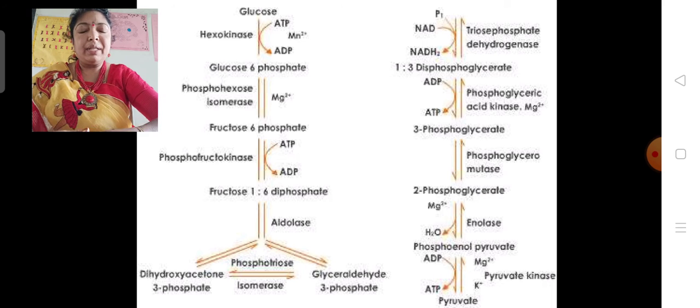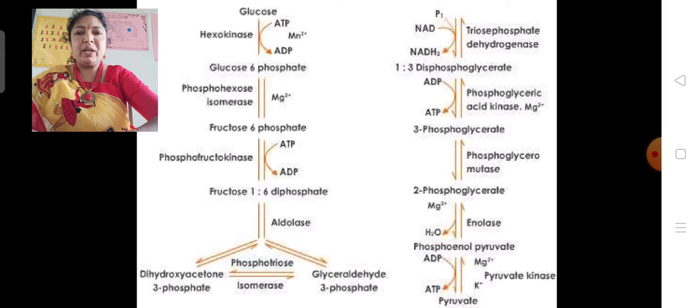Let us discuss glycolysis. In this, 10 reactions occur, of which the first is the phosphorylation reaction. Here, glucose is phosphorylated to glucose 6-phosphate in the presence of hexokinase. The phosphate released from ATP is taken by the glucose molecule to form glucose 6-phosphate, and hence ADP is formed from ATP.